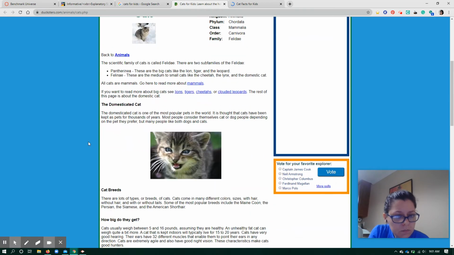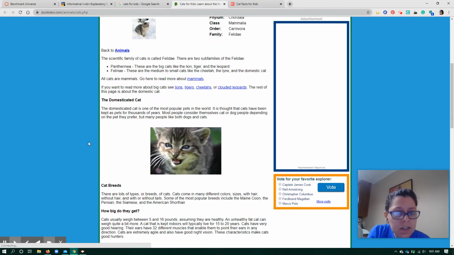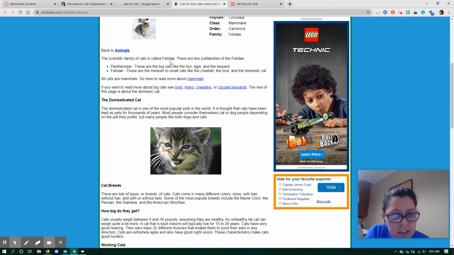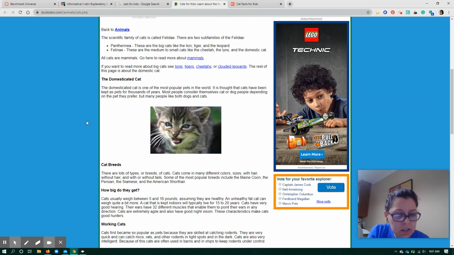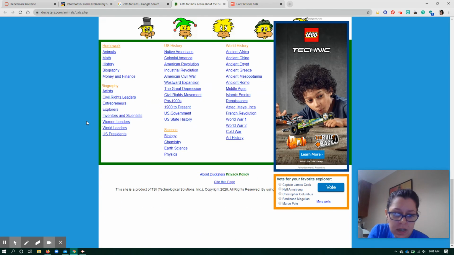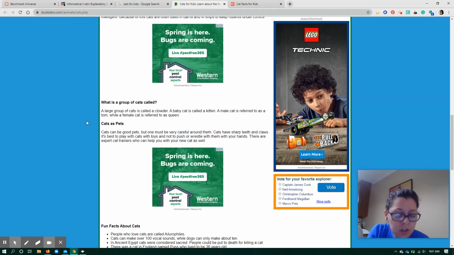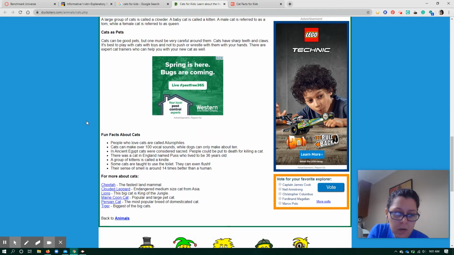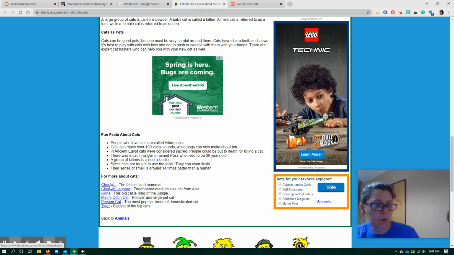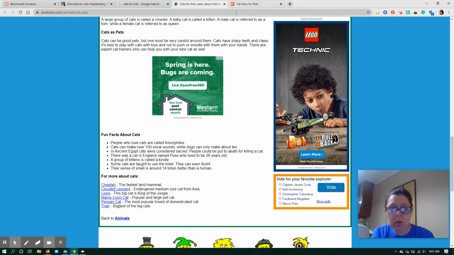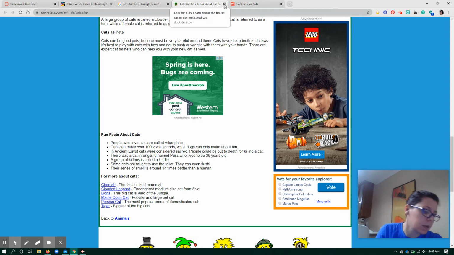Cats. The scientific family of cats is called Felidae. There's two subfamilies. So we can see this Dexter's article. Now, Dexter's is a fantastic website. It has good information here. It's not a very long website, but it would still be fine. And if I want to be more specific, I could even go to their pages that are more specific right here. So I'm going to point that out. And so this would be a website you could find a quote from.